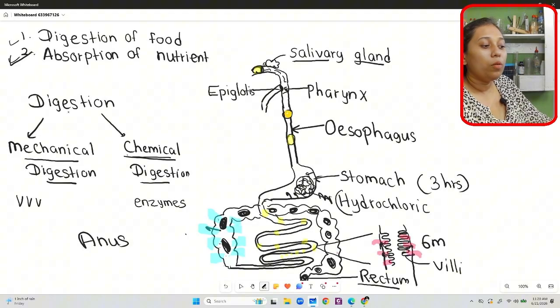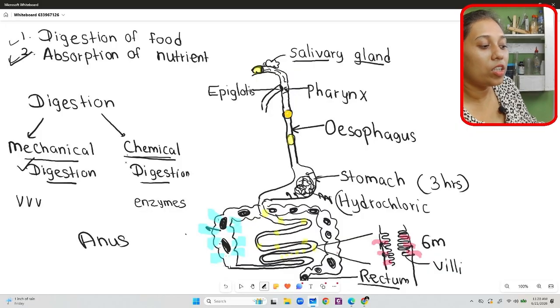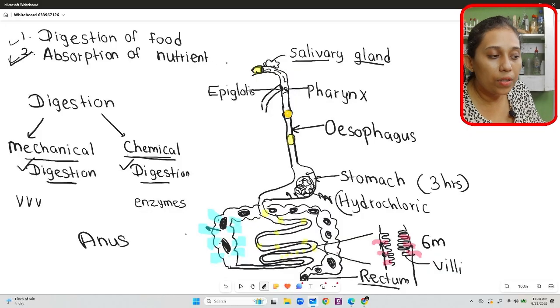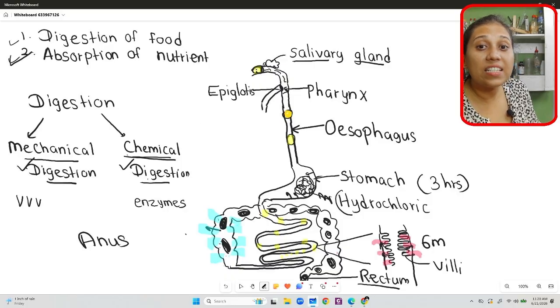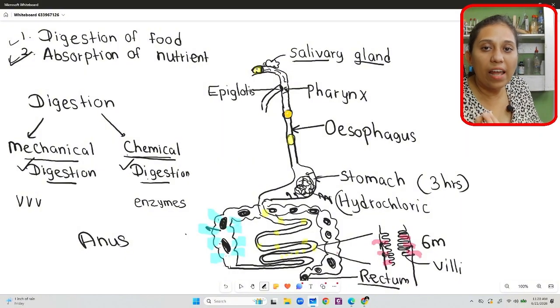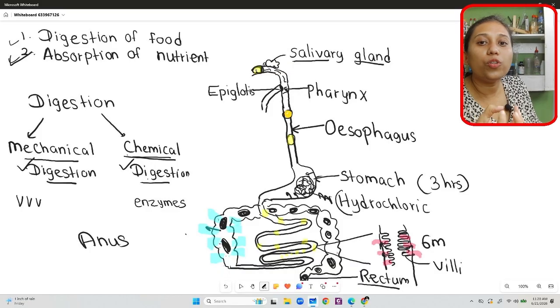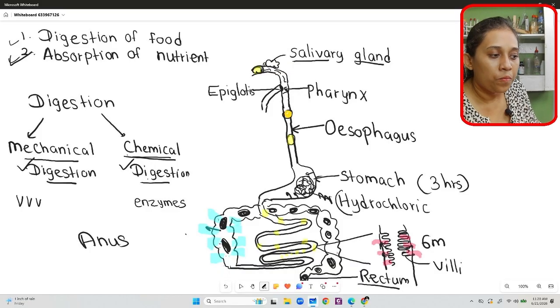In the mouth both mechanical digestion and chemical digestion happen. Mechanical digestion is done by the teeth and the tongue. Chemical digestion is done by the saliva. Food is mixed with saliva. Saliva contains an enzyme, which also digests the food.